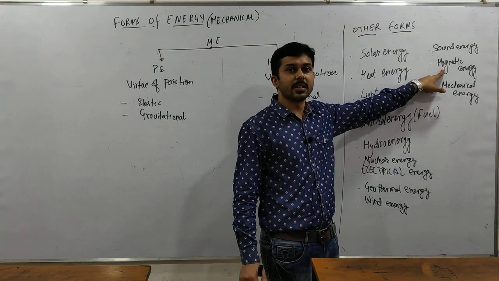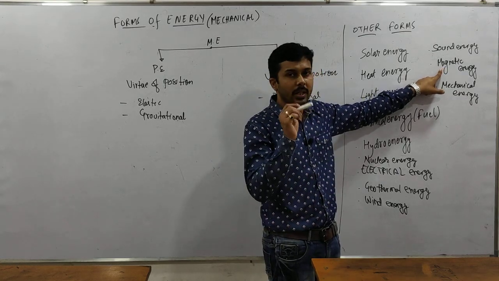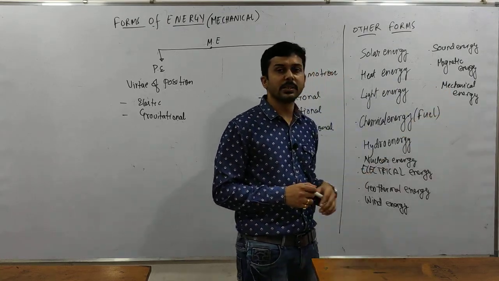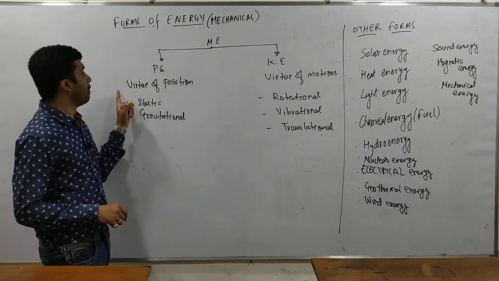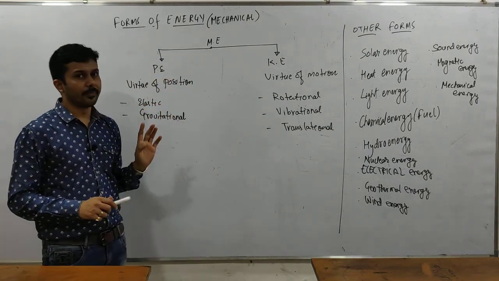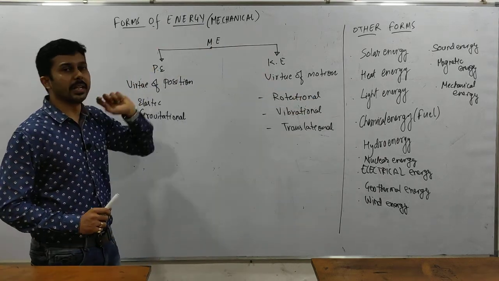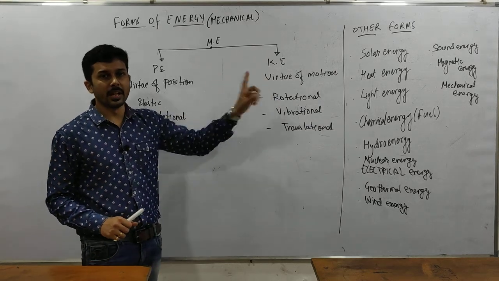Magnetic energy, energy possessed by the magnetic field around a magnet or around a current carrying wire. Mechanical energy, this is the energy which is possessed by a body by virtue of its rest or its motion. ठीक है, तो मैकेनिकल एनर्जी हम लोग यहाँ पे थोड़ा एक्सपैंड करेंगे. मैकेनिकल एनर्जी इज बेसिकली ऑफ टू टाइप्स, पोटेंशियल एनर्जी एंड kinetic energy.